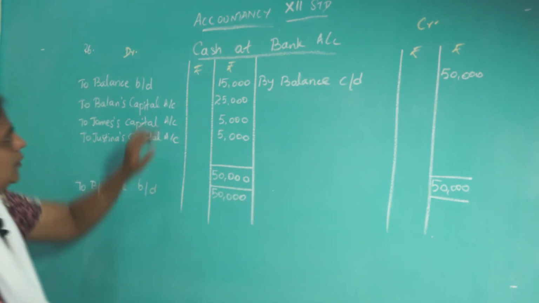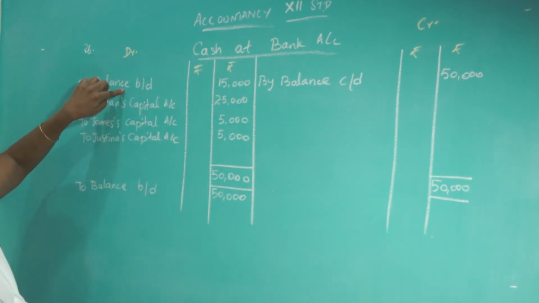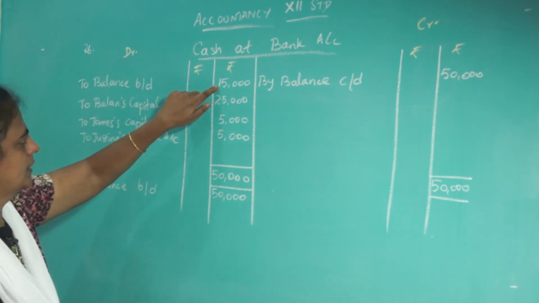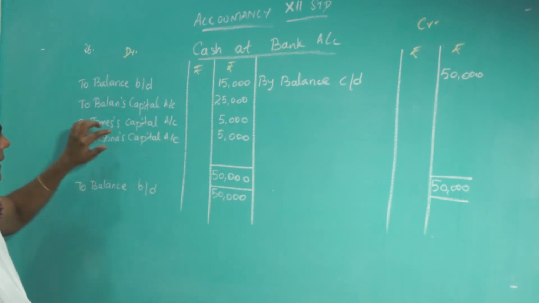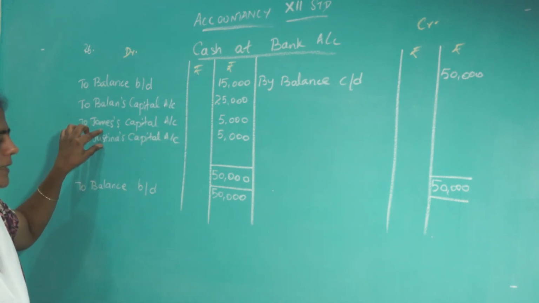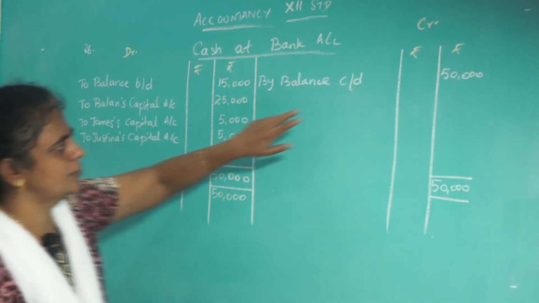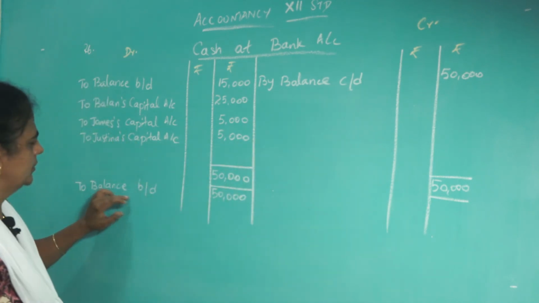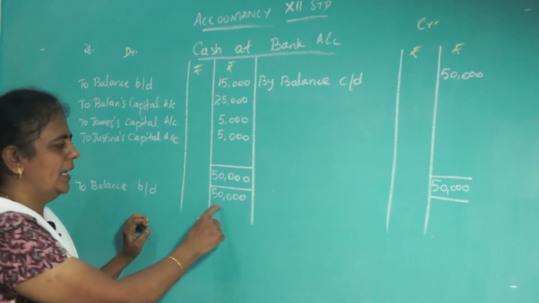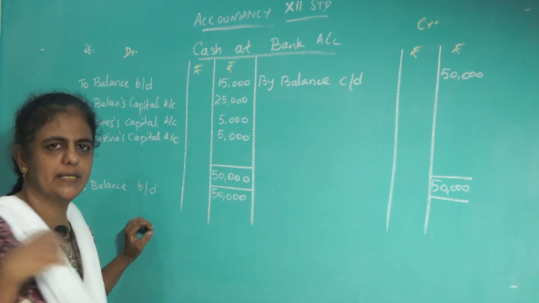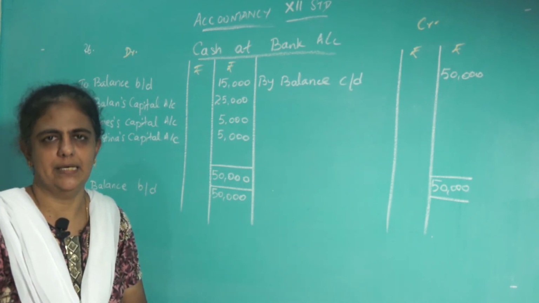Is it clear? Okay. How to prepare the bank account? Bank is an asset. All assets' opening balance is already given. Cash at bank is given in the balance sheet, 15,000, that you take. Then this is the money brought in as capital, 25,000. And then for the share of goodwill 10,000 he is bringing, that is taken by James and Justina, the old partners. That also you write here. Put the total 50,000, carry it on the credit side. Again bring it down. Now 50,000 is the present value of cash at bank. This 50,000 should be taken to your new balance sheet. Okay. So next we will go and prepare the new balance sheet.